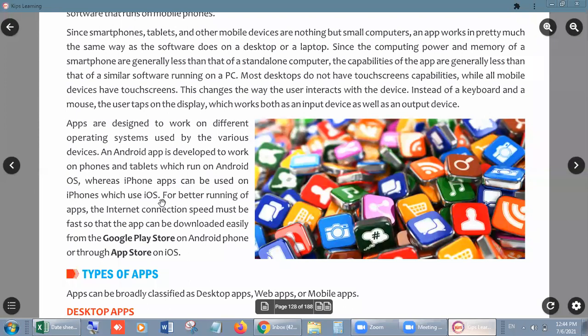Most of the mobiles use the Android operating system, but as far as iPhones are concerned, they are using iOS. They have a different operating system for that, right? For better running of an app, the internet connection speed must be fast so that the app can be downloaded easily from the Google Play Store on Android phones or through the App Store on iOS.